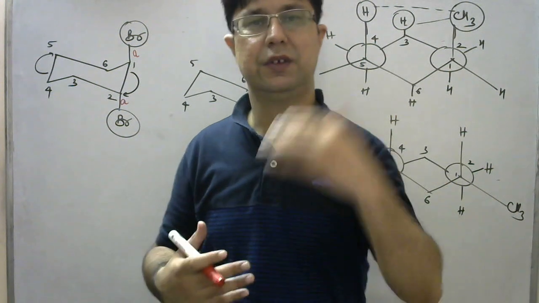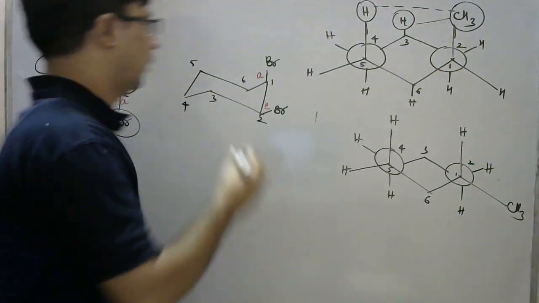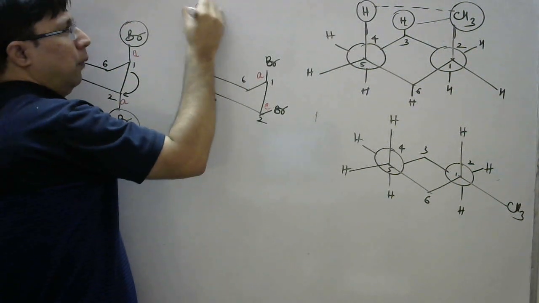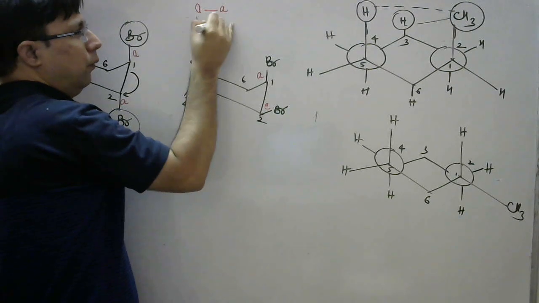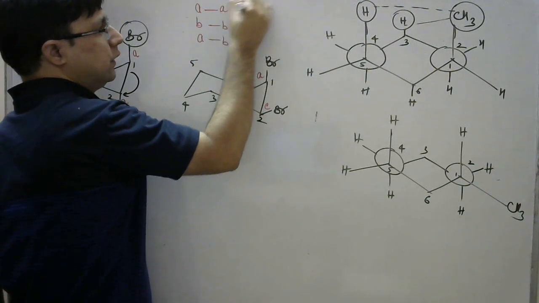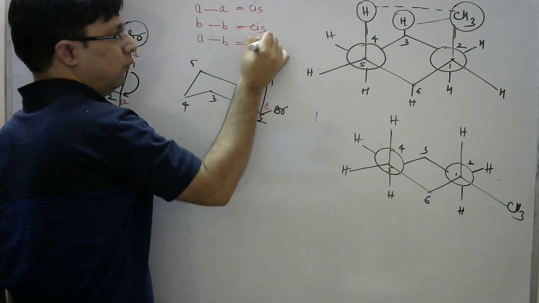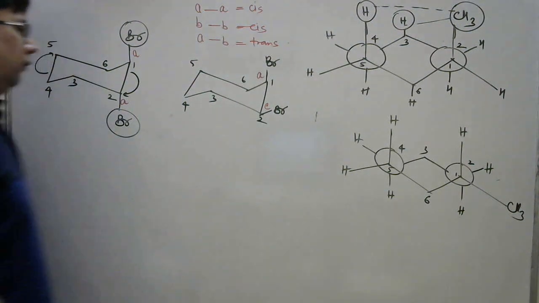And if one of them is above and one of them is below, it is trans. So I can say one thing, that is above, below, above, below. So this is cis, and this is which form? We have indicated the trans form.